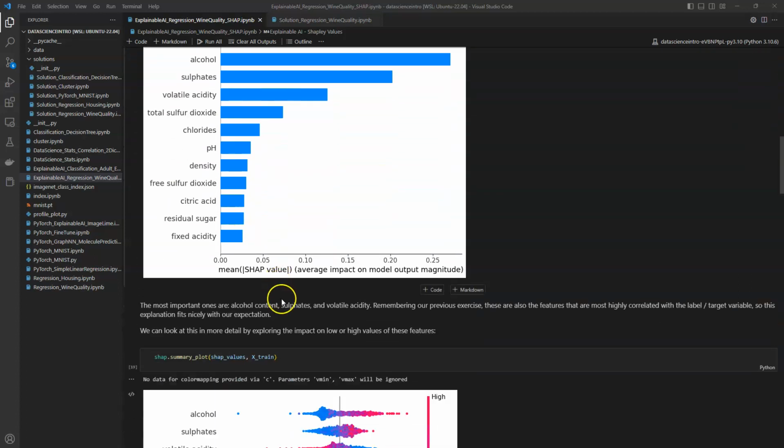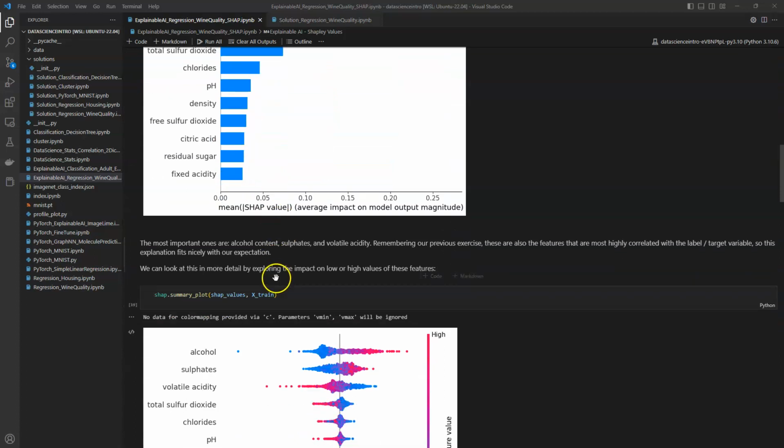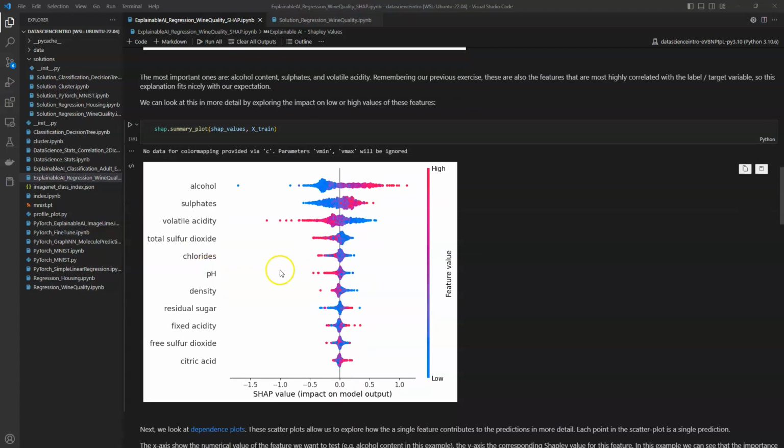We can also look at this in slightly more detail when we use the summary plot of the Shapley values. Here we color code the same thing. We still have the same order, and now the blue dots correspond to a low value of the feature, and the red color corresponds to a high value of the feature.